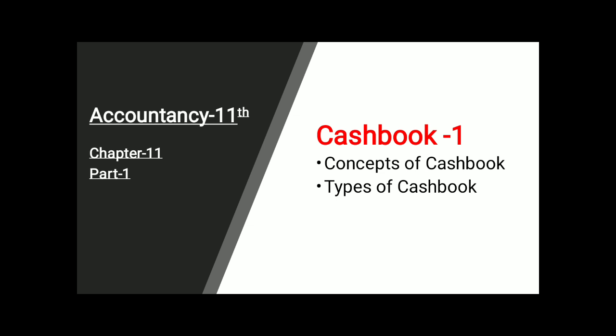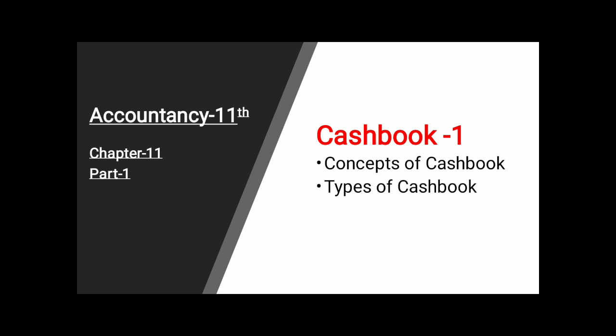But before starting this chapter, I want to tell you the meaning of the books of original entry. The books of original entry means when the entry is done for the first time in the books of account, it is called an original entry. It can be done by two methods. One is recording in the journal, or maybe in the subdivision of journal. The subdivision of journal means dividing the journal into a number of different books. So this chapter is about the subdivision of journal.